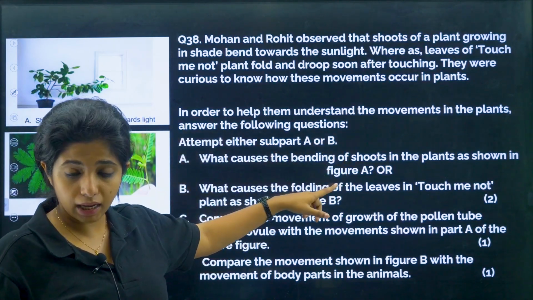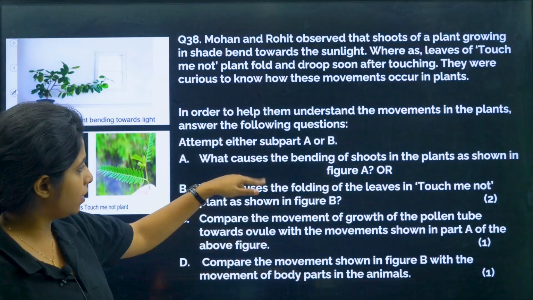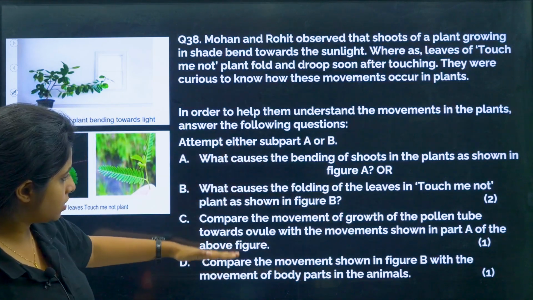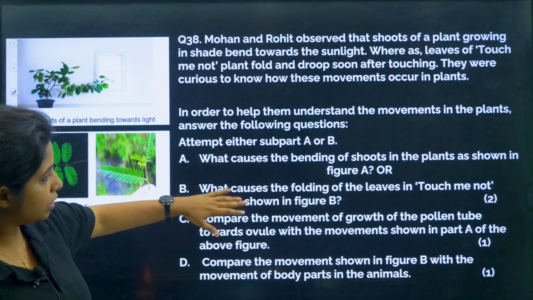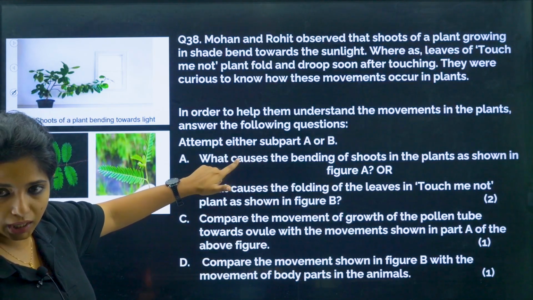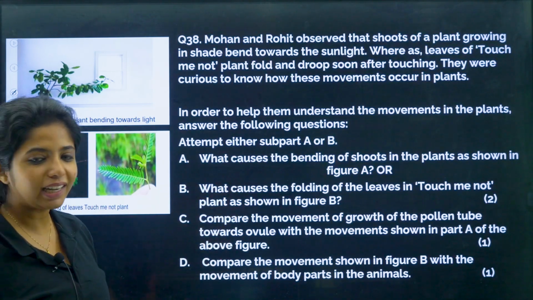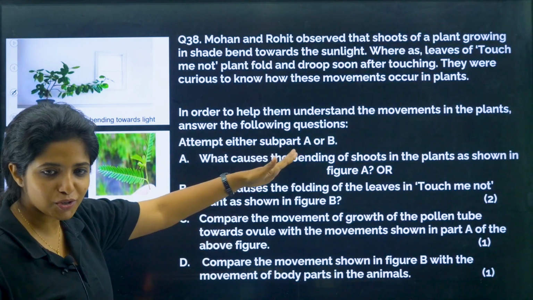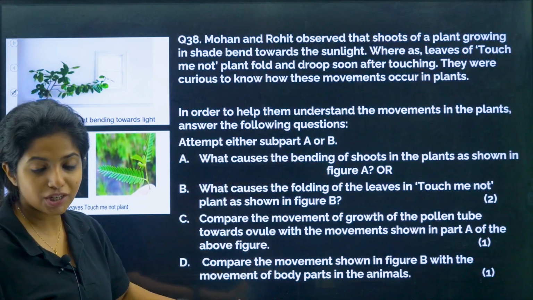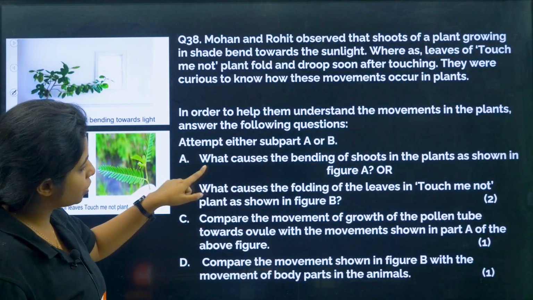Attempt either subpart A or subpart B in this particular question, and the rest of the things you have to answer anyway. Both of them carry 2 marks each. You can either attempt this or attempt this. Rest of the things anyway you have to attempt. It's not like you just attempt one question and that's all. From this subpart you can choose one.